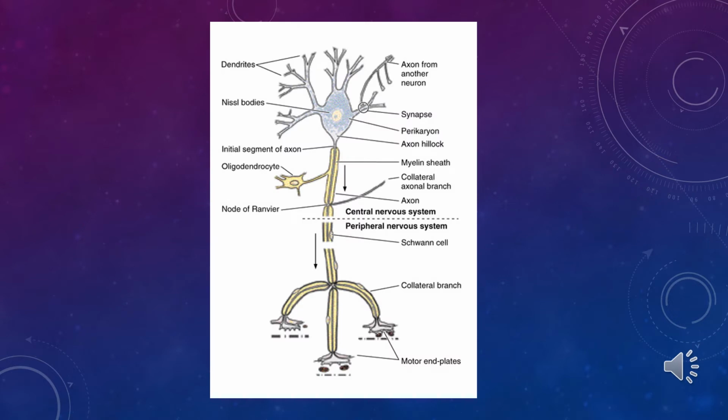Students, here on the slide is a very good scheme showing the structure of a neuron. This scheme is present in your textbook. You can recognize the position of dendrites, axon, cell body, location of the nucleus, and axon hillock location. Be attentive: nuclear bodies are not present in the axon hillock. The axon hillock increases the impulse.